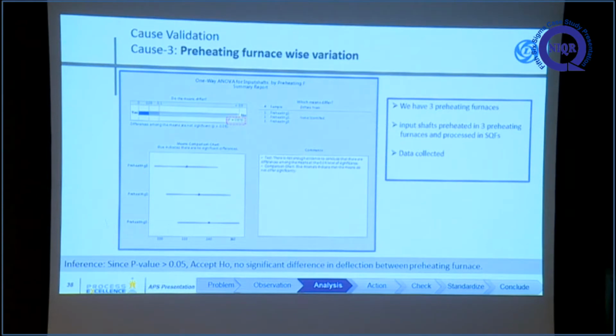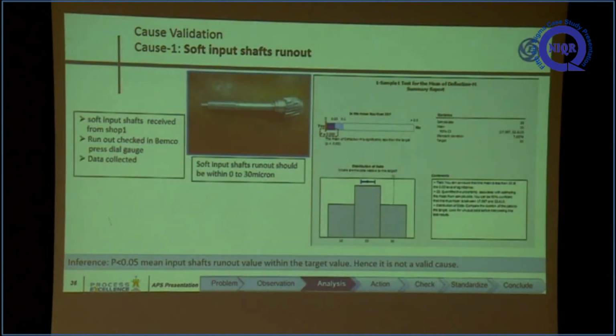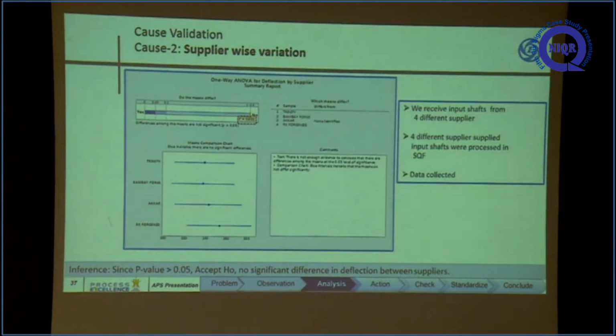The preheating furnace: we have 3 lines of SQF and 3 preheating furnaces. Preheating is one of the main contributors to distortion. We conducted one ANOVA test to see whether it matters which preheating furnace the parts come from. We are validating the various causes here.